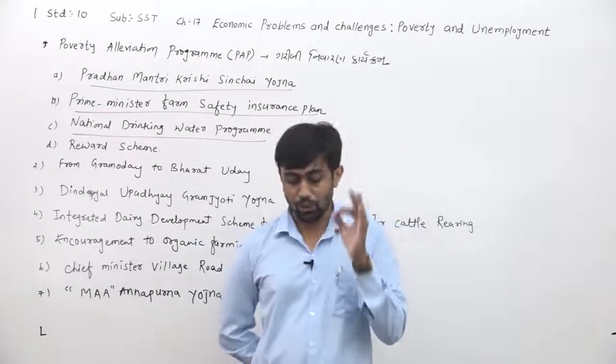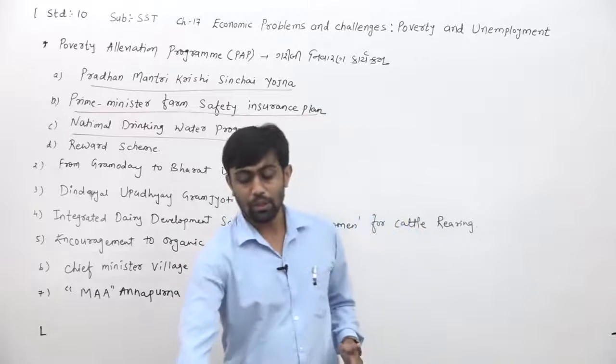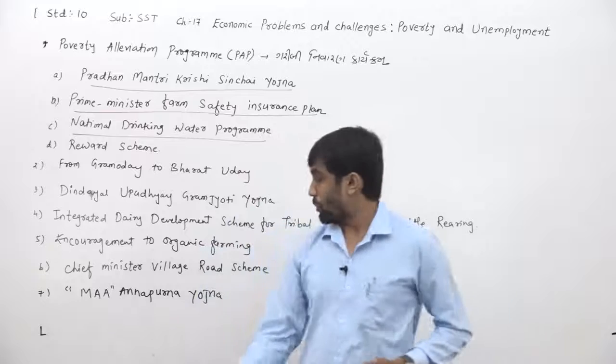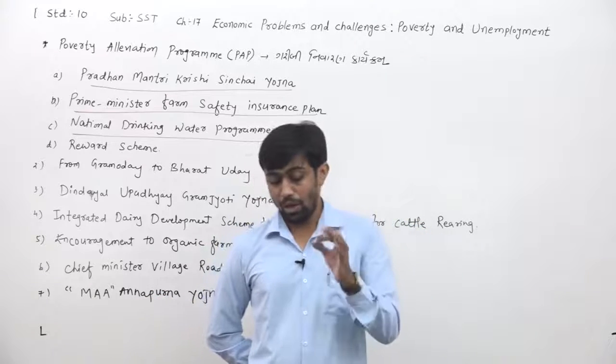Next, seventh one, they have given Ma Annapurna Yojana.